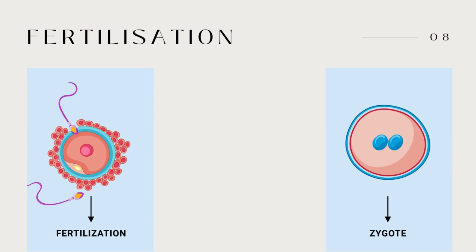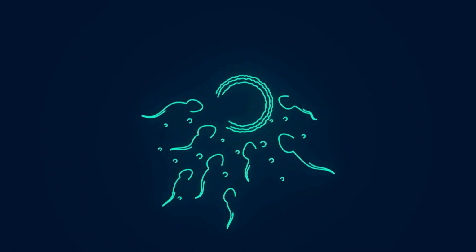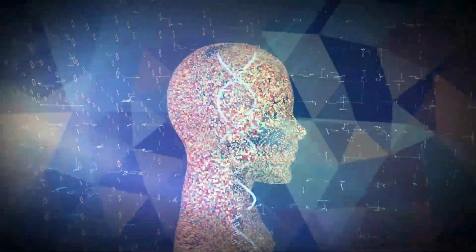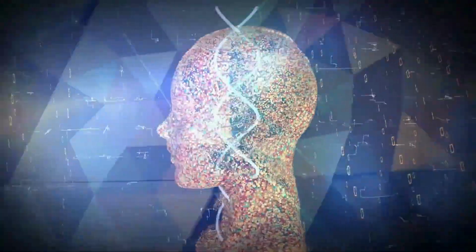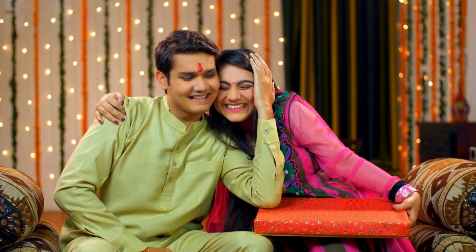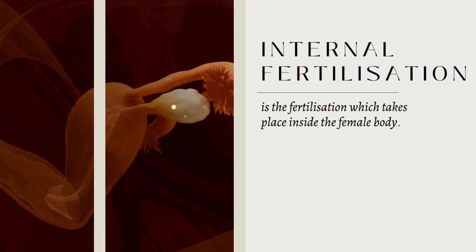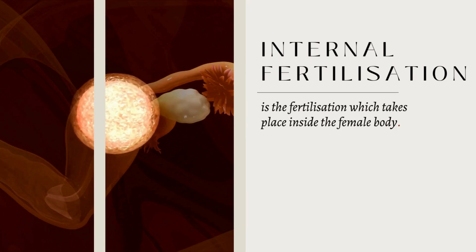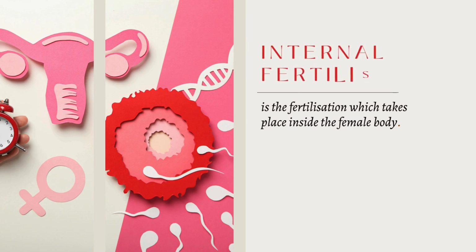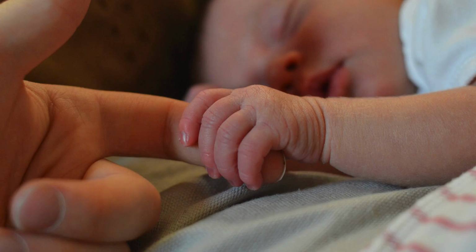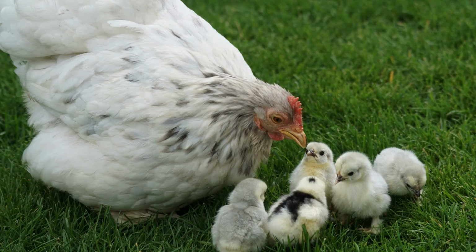The process of fertilization is the meeting of an egg cell from the mother and a sperm cell from the father. So, the new individual inherits some characteristics from the mother and some from the father. Look at your brother or sister. See if you can recognize some characters in them similar to those of your mother or your father. Moving ahead. Fertilization, which takes place inside the female body, is called internal fertilization. Internal fertilization occurs in many animals, including humans, cows, dogs, and hens.